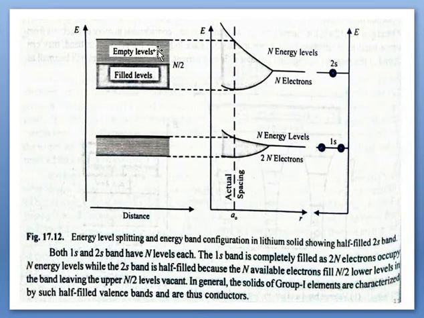There is no energy gap between these two bands. You can see this is an empty band. In other words, this is a filled band with no energy gap. So the filled band is also known as valence band. This empty band for this solid is called conduction band. So there is no energy gap between conduction band and valence band. Because of that, lithium solid will be a metal. In other words, it shows a metallic nature, or it is called a conductor. So lithium solid is a conductor.